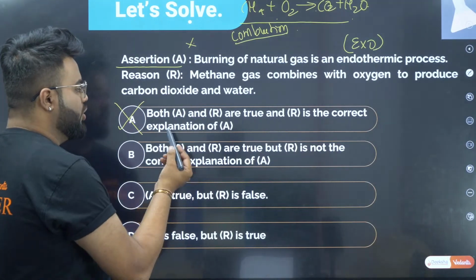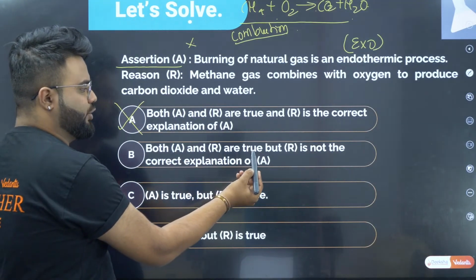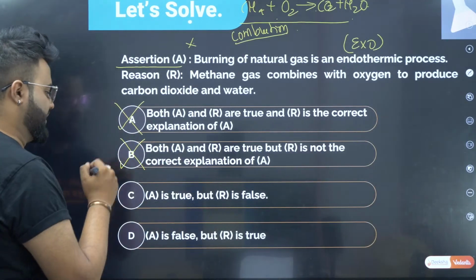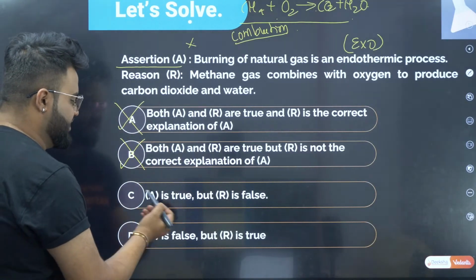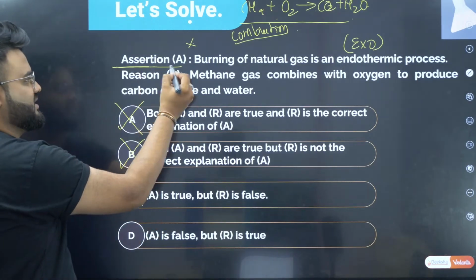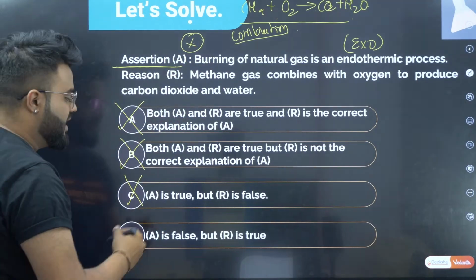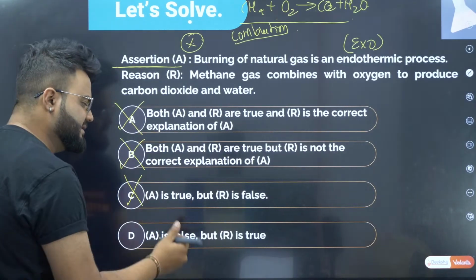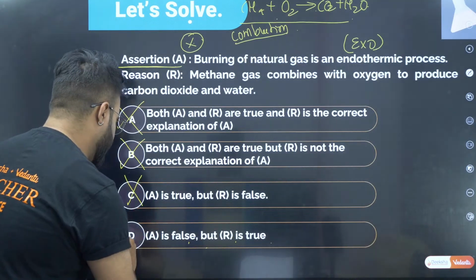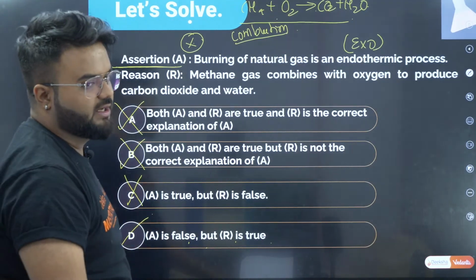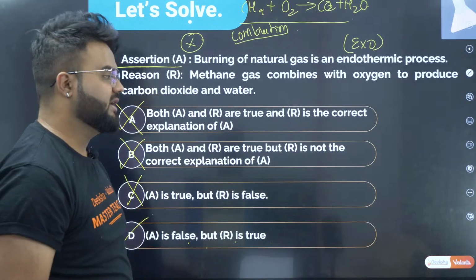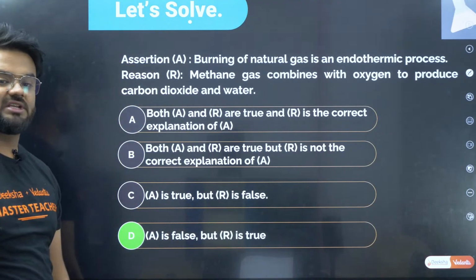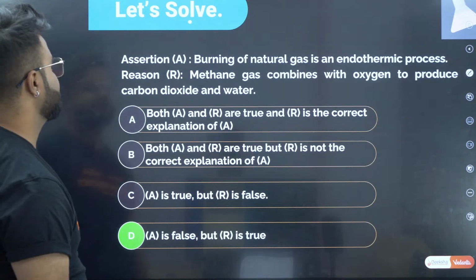Now coming back to both assertion and reasoning are true. Again, option B can't be your answer. Now coming back to option C, assertion is true, wrong, because the assertion is wrong here. Now coming back to option D, it says assertion is false, yes, but reason is true. Therefore, option D is your correct answer, guys. Option D is your correct answer. That is nothing but assertion is false and reason is true.